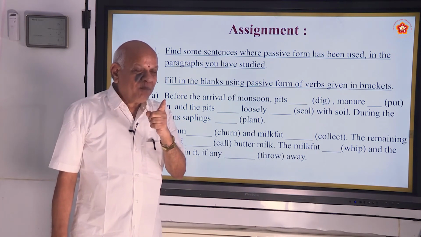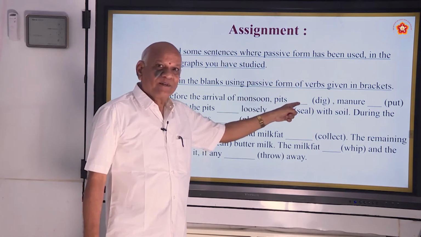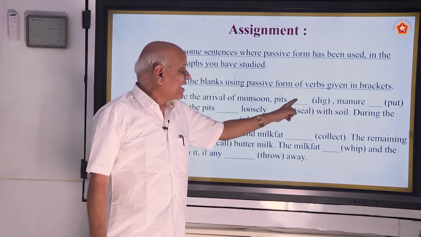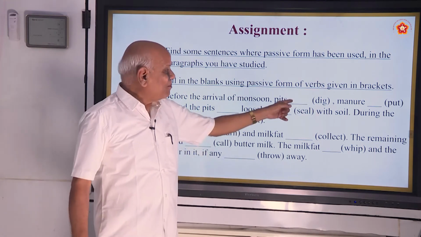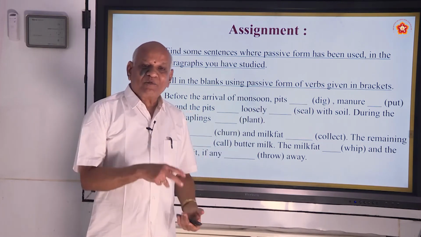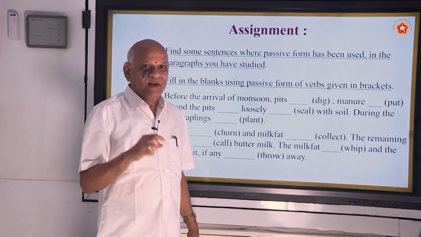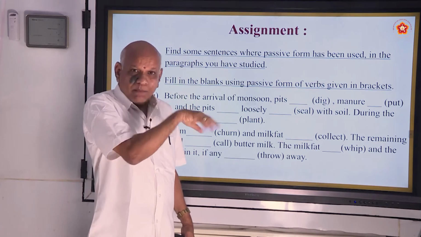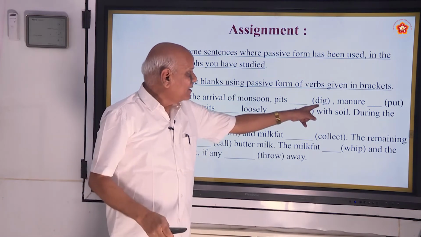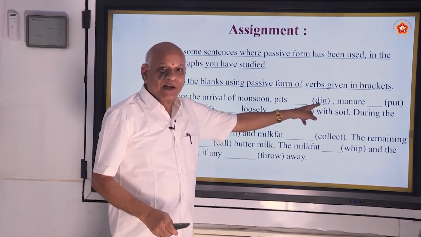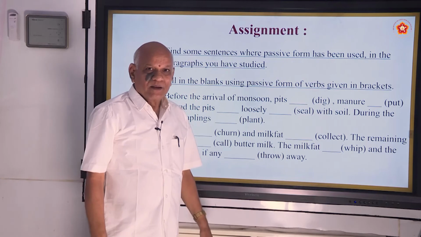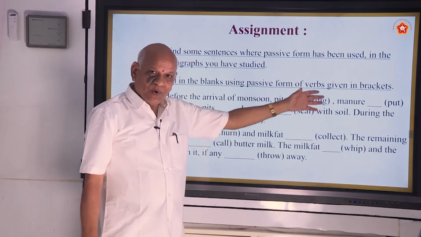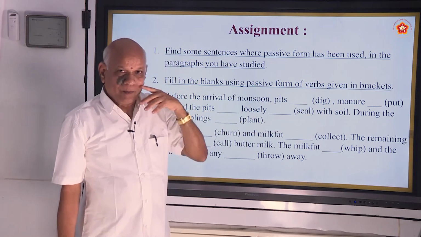What is the to be form? Are. Dig, dug, dug. Are dug. So one blank, you should fill with two words: the be form, and go back to that table and bring the past participle. Did you get my point? Here I have given you one example, you write the other one.